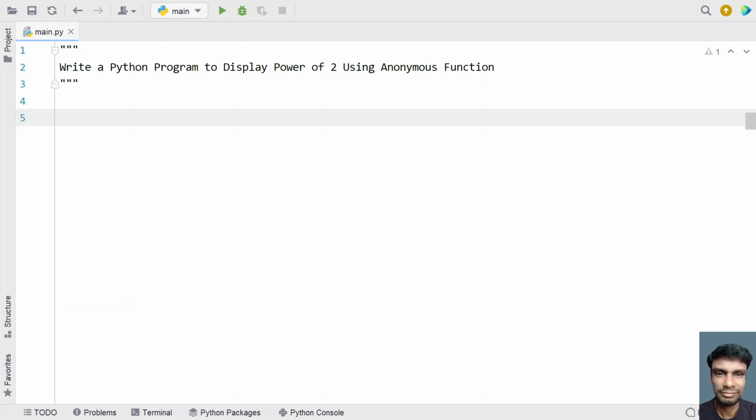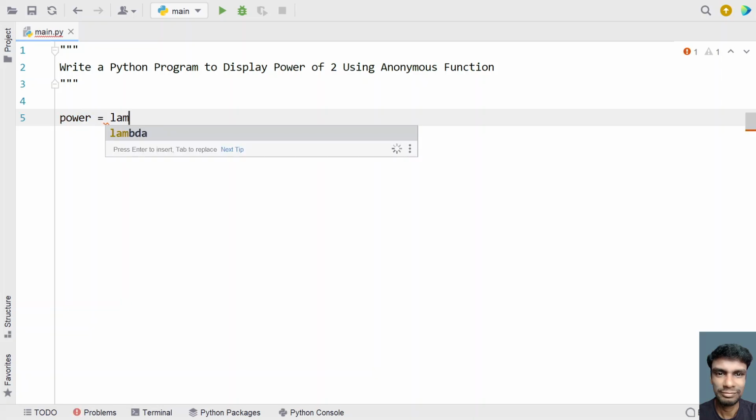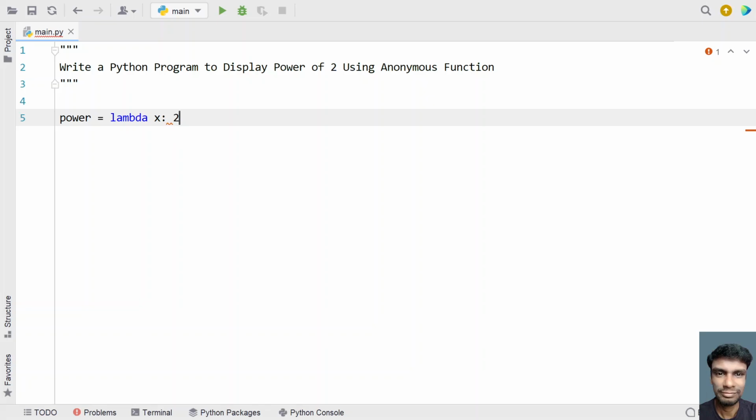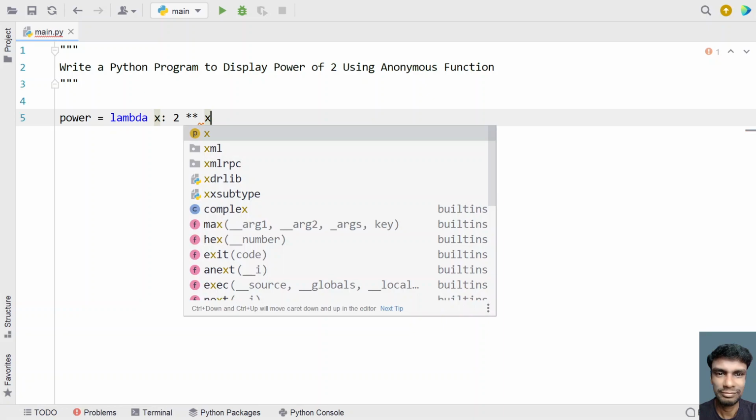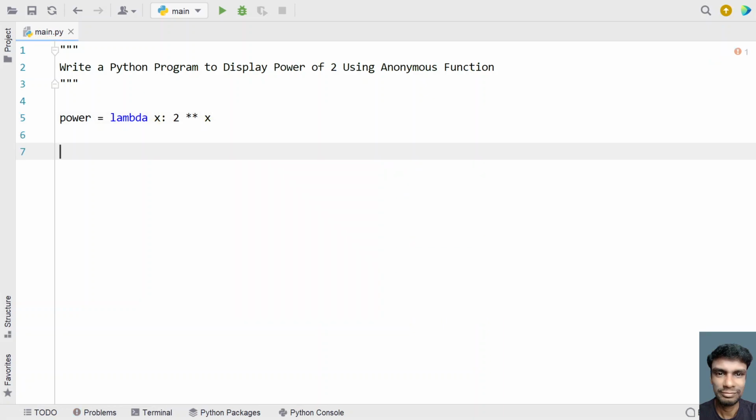So let's try to write an anonymous function or the lambda function to get the power of 2, and let's try to solve this. So let me take a function variable, power equals lambda of x. So x is an argument, that is the input argument. So you have to return 2 raised to power of x. So this is the return value of the lambda function.